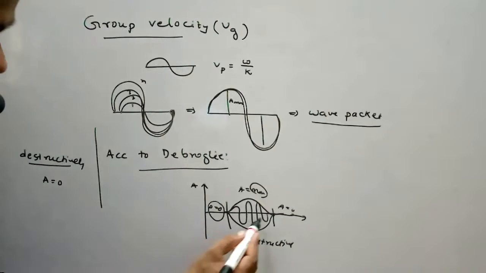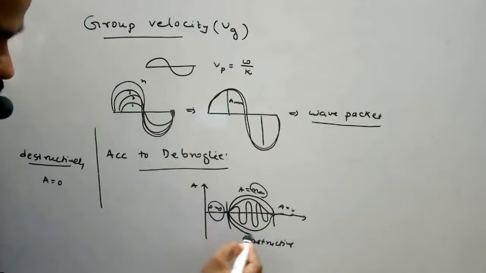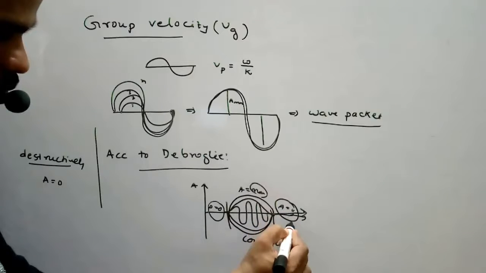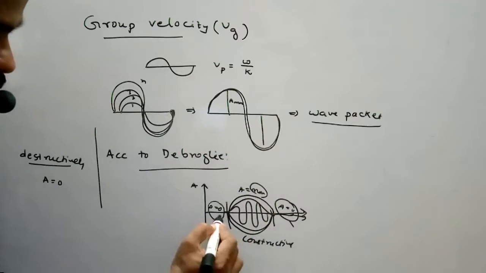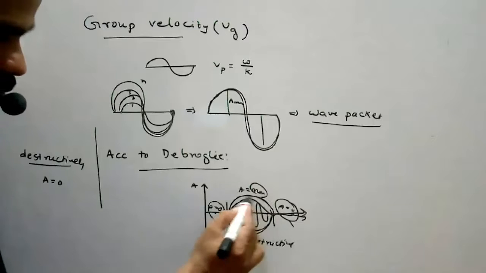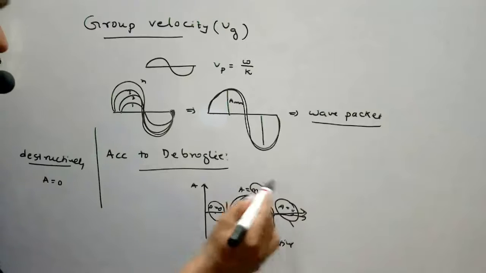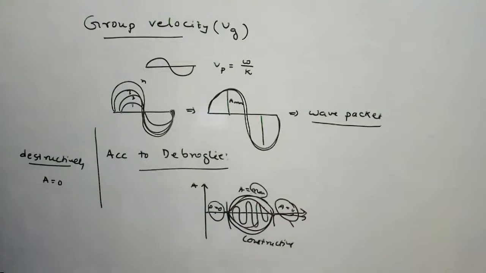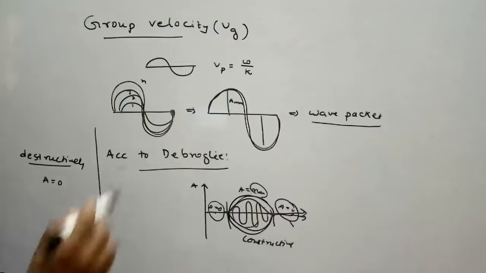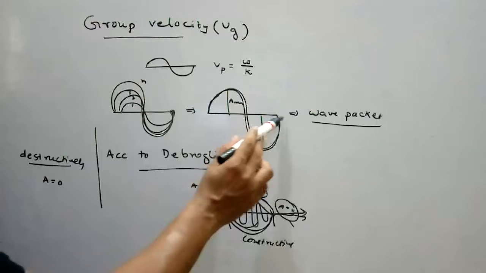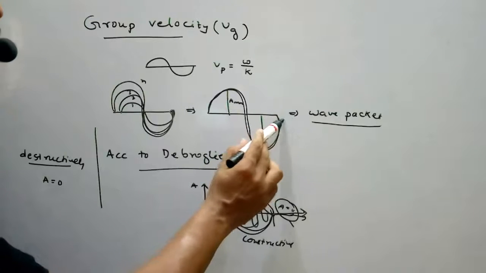The number of waves superimpose in a small region, and outside the region they superimpose destructively, so the amplitude is 0. Where the superposition is constructive, the amplitude is maximum. Number of waves are superimposing and we get one maximum amplitude wave, which moves with some velocity.